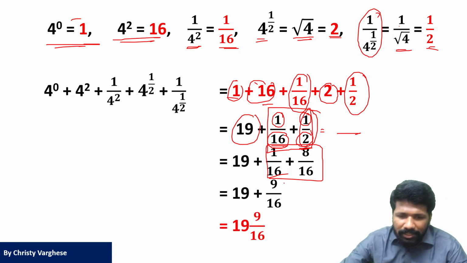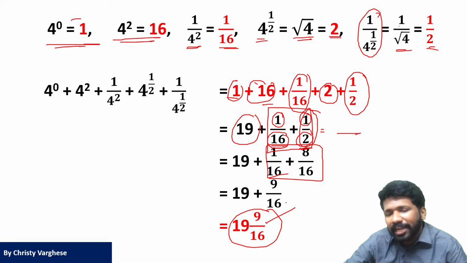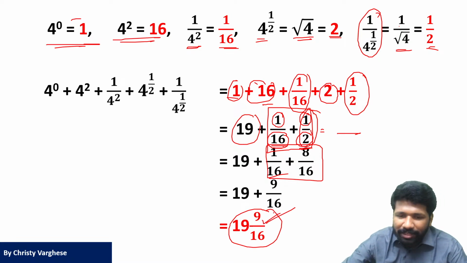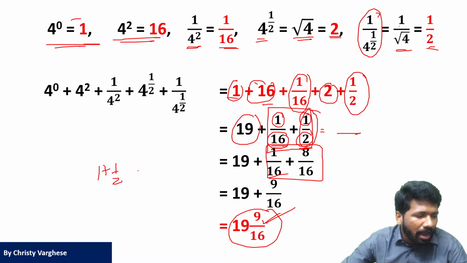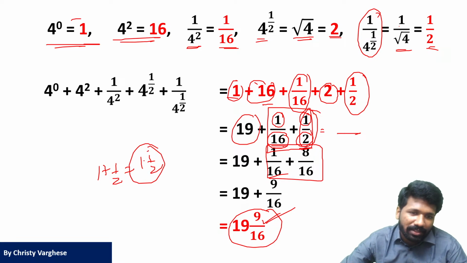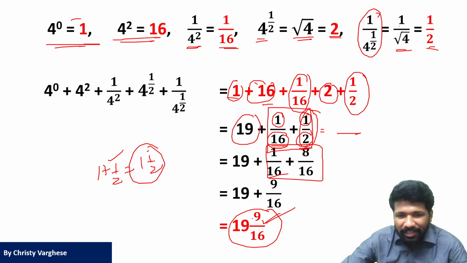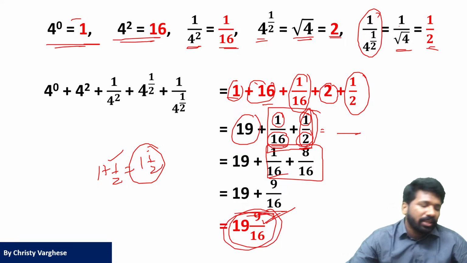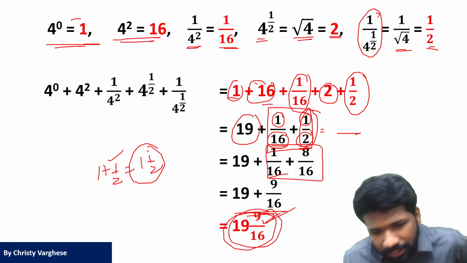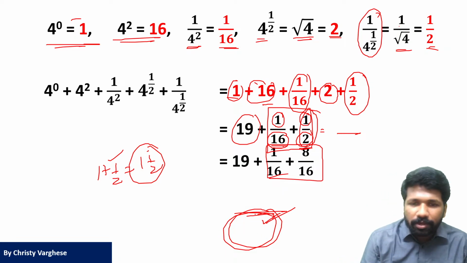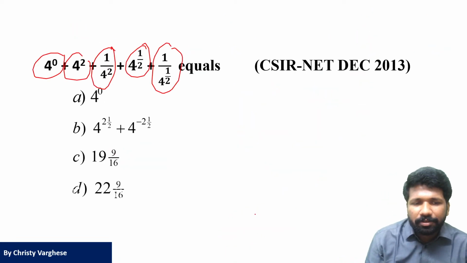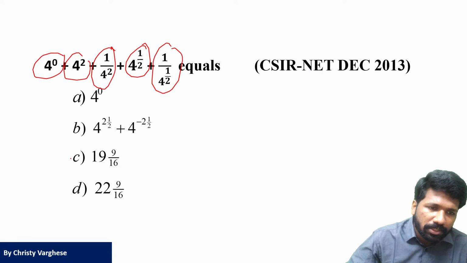19 plus 9 by 16 is equal to 19 and 9 by 16. What is this? This is called mixed fraction notation. 1 plus half: if you get 1 mark plus half mark, you will say you got 1 and half marks. There 1 and half and 1 plus half are same, isn't it? Same way 19 plus 9 by 16 and 19 and 9 by 16 mean the same. Because options are in this form, we are trying to simplify in this form. So option C is the correct answer.